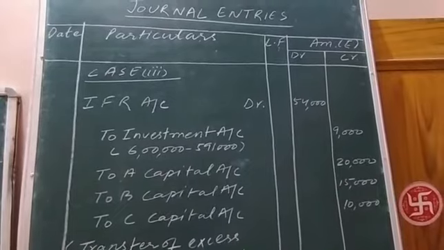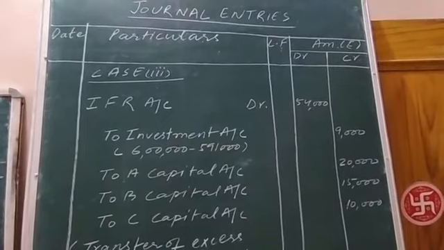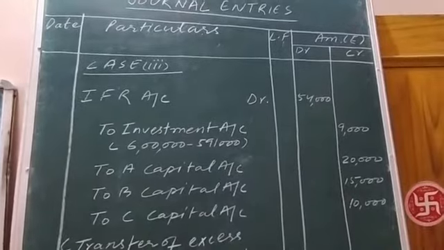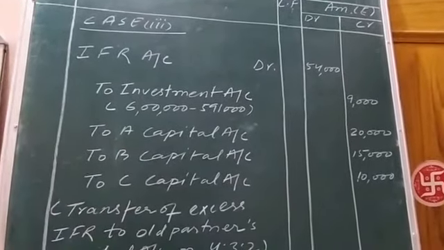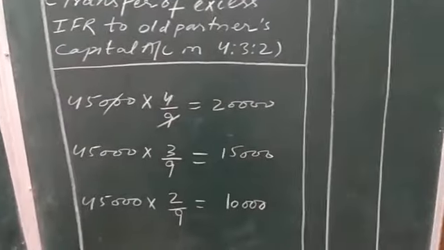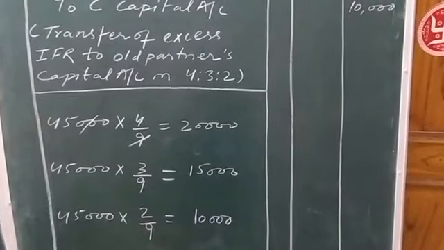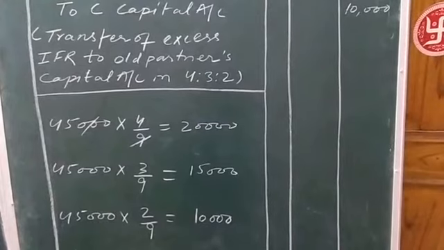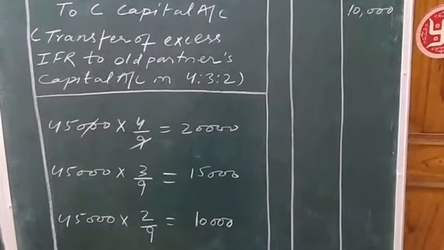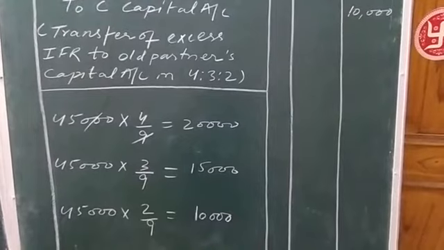Now this 45,000 rupees will be distributed among old partners in the old ratio as their right over the undistributed IFR. So we need to just distribute 45,000 rupees in 4:3:2. Just see the distribution. 45,000 multiplied by 4 upon 9, you will get the answer 20,000. 45,000 multiplied by 3 upon 9, you will get 15,000. 45,000 multiplied by 2 upon 9, you will get 10,000 rupees.